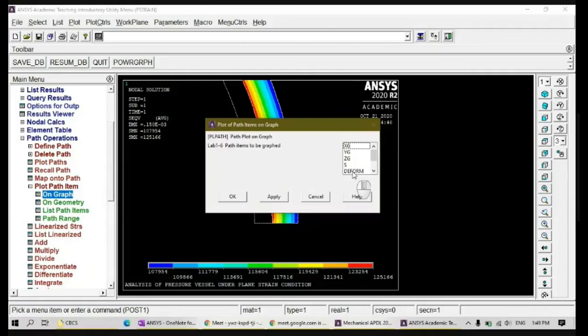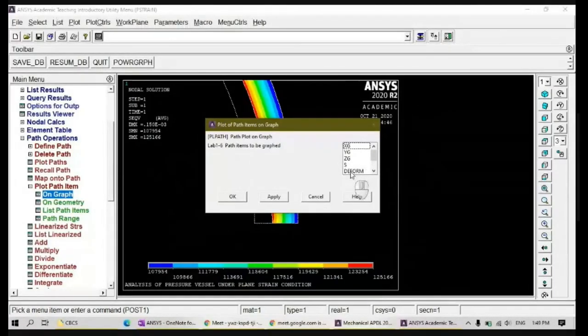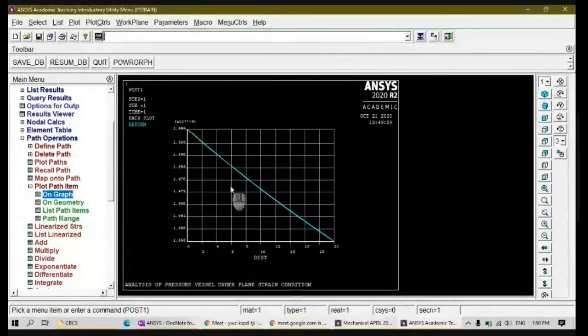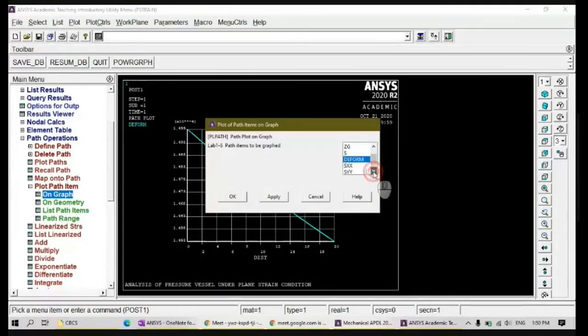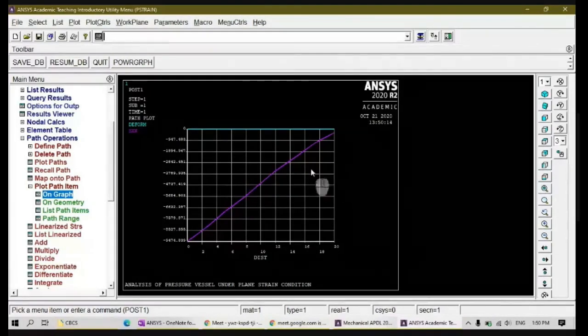Deform is different, because your deformation is in 10 power minus 3, whereas your stress is in a different value. You can't select these two together. I'll show you the graph. When I click deform, click OK. So this is my deformation, from 0 to 20. This is the deformation formed along the path. In the graph, I can't choose the deformation and the stress together, because the deformation is in 10 power minus 3. You won't get it properly.